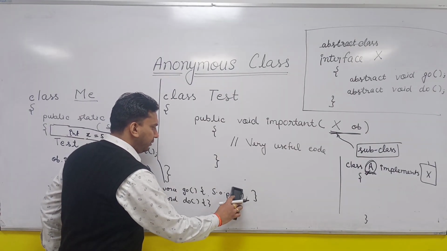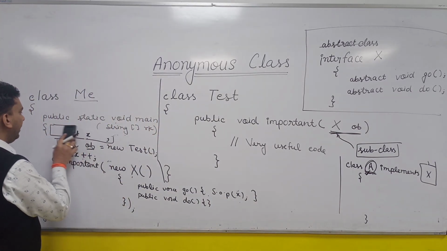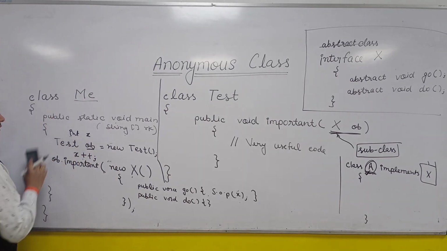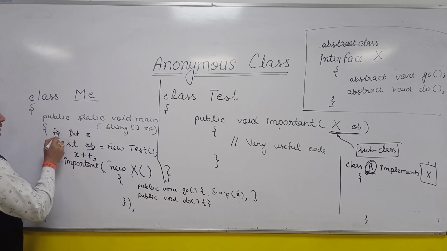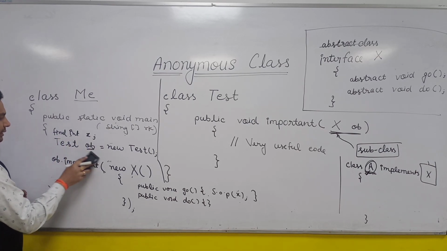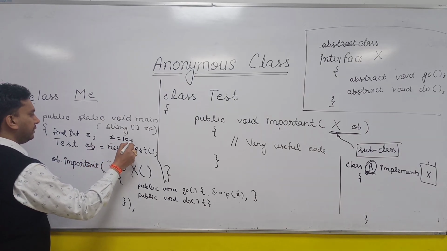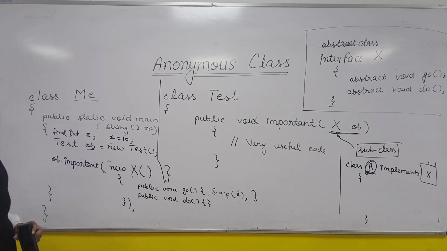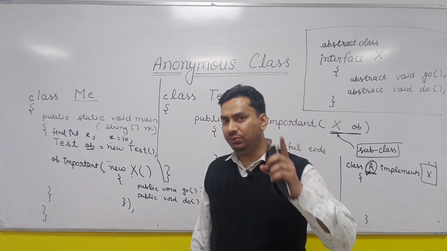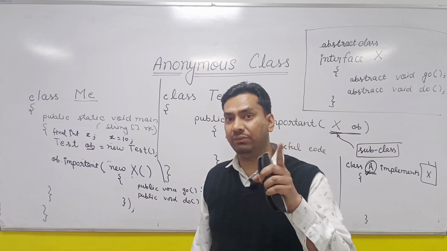Now one more scenario. Can we write something like this? I have discussed the same thing in the video on final data members. Final int x, and then I write x is equal to 10. I have told you that final variables can be assigned a value only once.